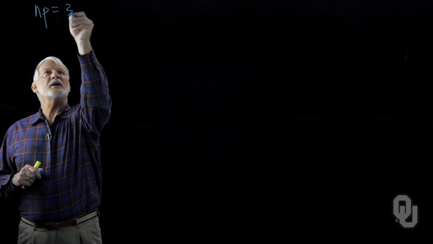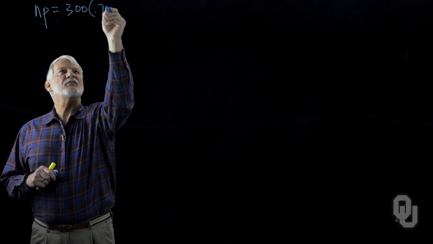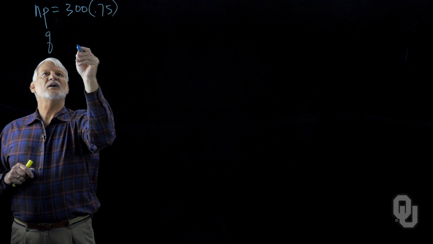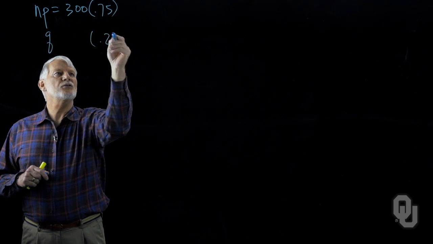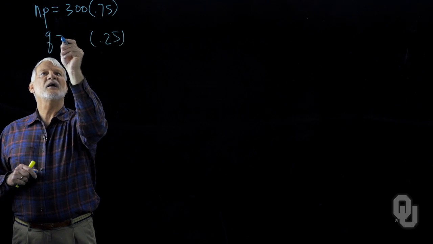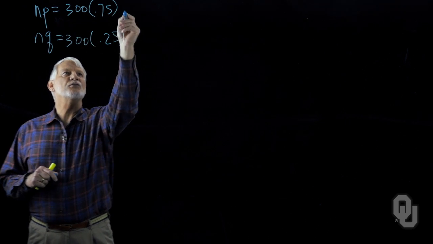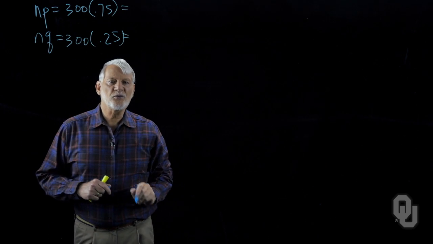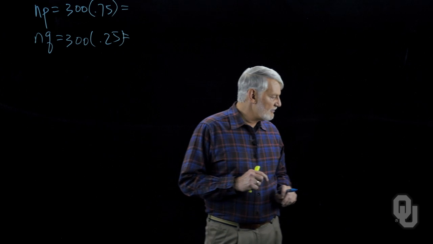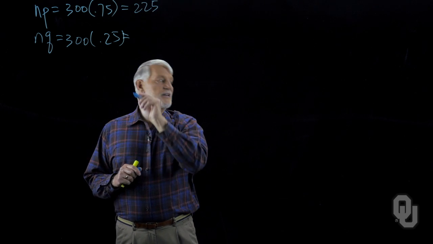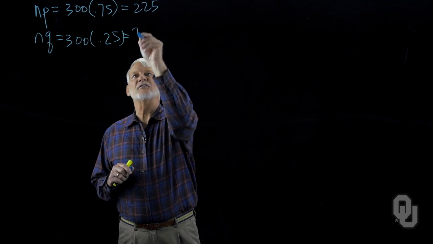NP is equal to 300 times 0.75. And Q, of course, is equal to 0.25. And we have, again, 300 times 0.25. These numbers are both greater than 5. Indeed, this is 225, and this one here is 75.